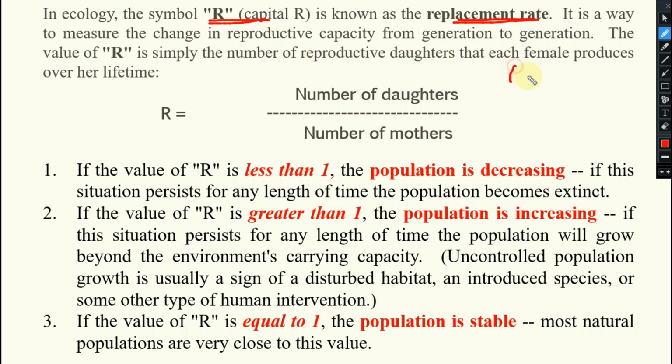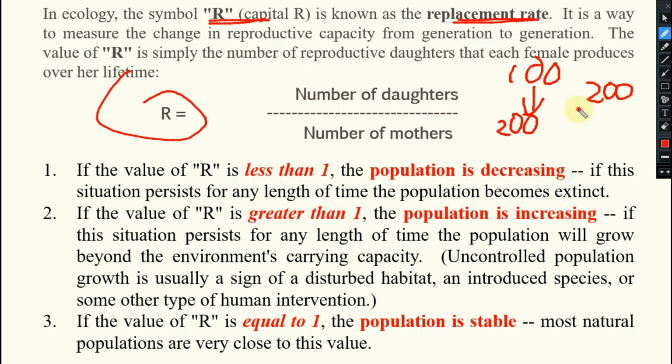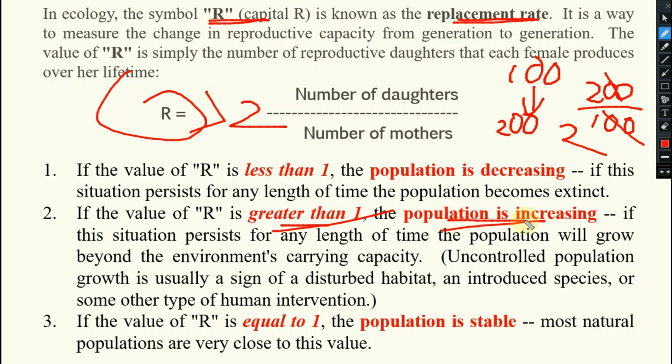Suppose you see 100 females, mothers, were there. Suppose out of that 200 daughters came. What is the value of R then? Count: the number of daughters is 200 and the number of mothers was 100. So the value will come 2. Yes or no? Next, if the value of R is greater than 1, here the number is 2, yes, it is greater than 1, that means the population is increasing. It is a good sign.